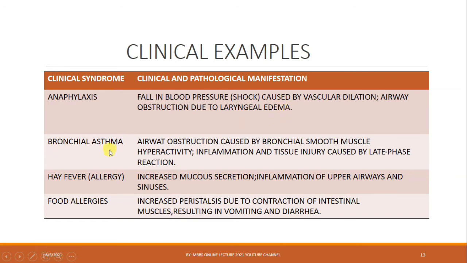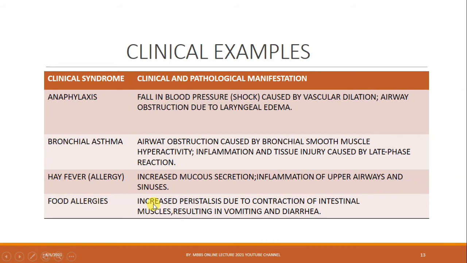Second is bronchial asthma: airway obstruction caused by bronchial smooth muscle hyperactivity, inflammation and tissue injury caused by late phase reaction in the bronchial tissues. Then hay fever or allergy: increased mucus secretion from the upper part of the airway, and inflammation of the upper airways and sinuses. The signs are a runny nose and redness in the nose.